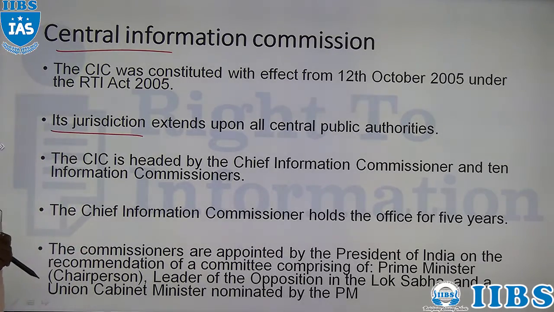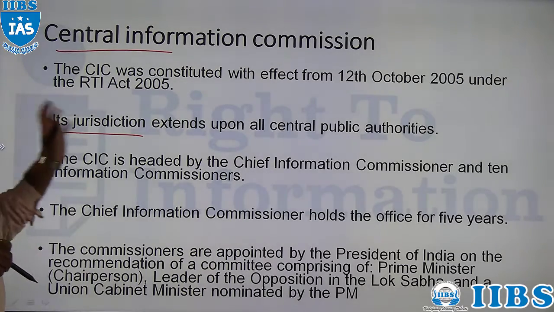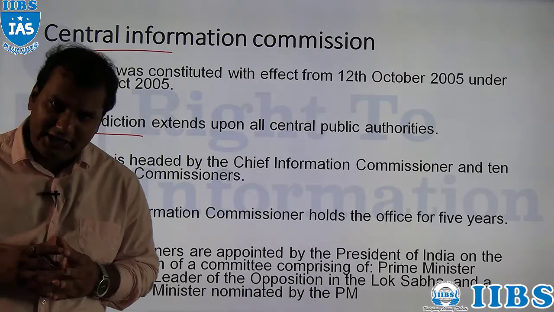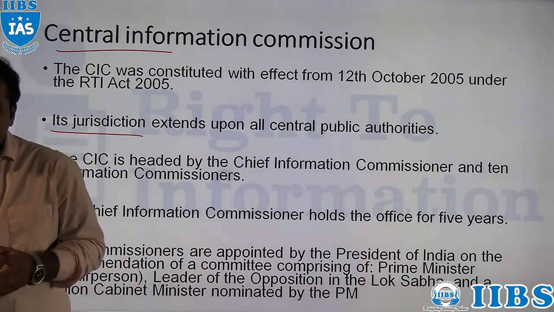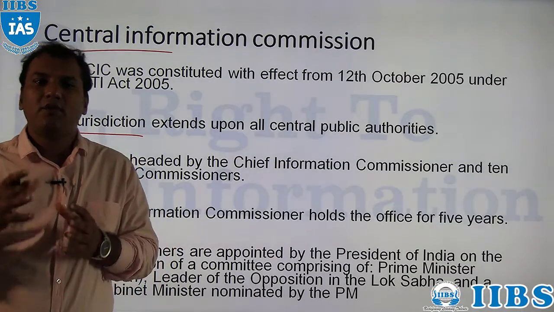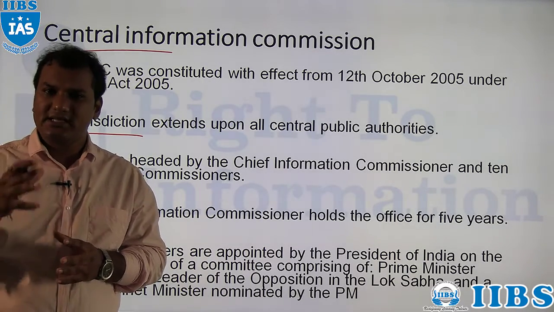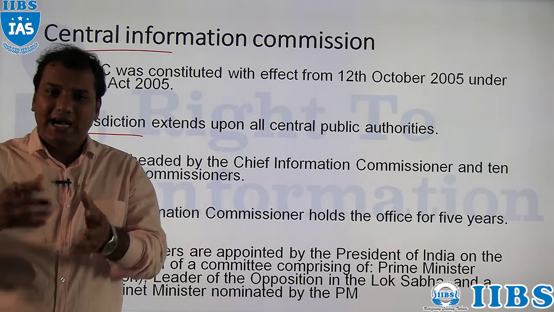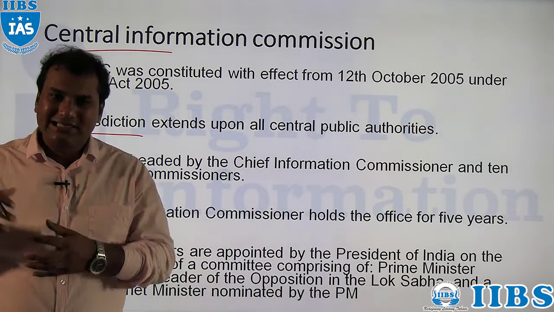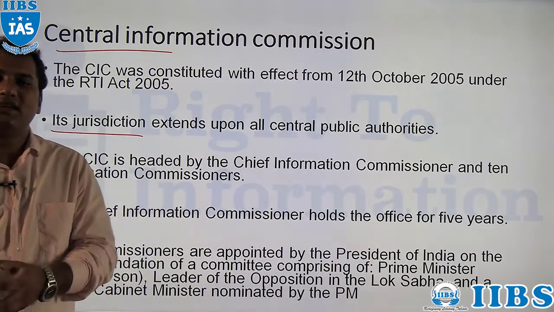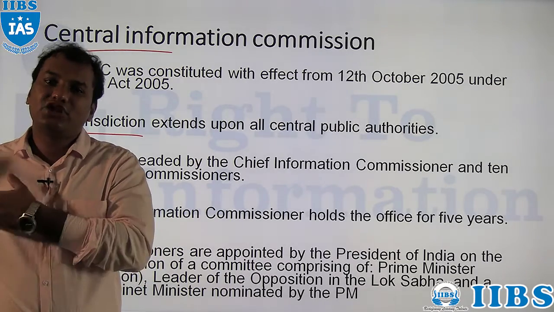Central Information Commission's jurisdiction extends to all central public authorities. Under the RTI Act, we have two bodies. One body deals with central public authorities, that is the Central Information Commission, and for the state level we have the State Information Commission, which deals with state level authorities.